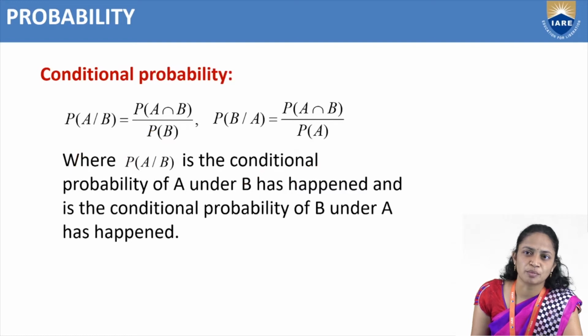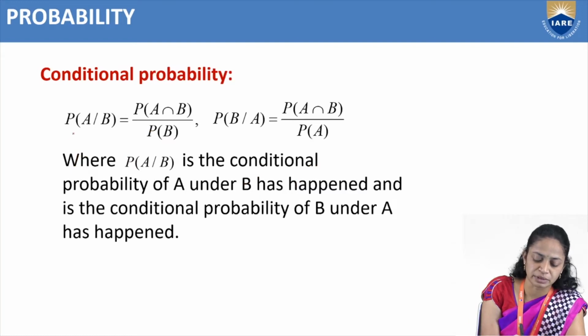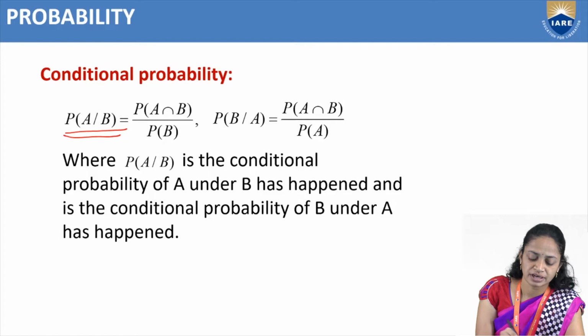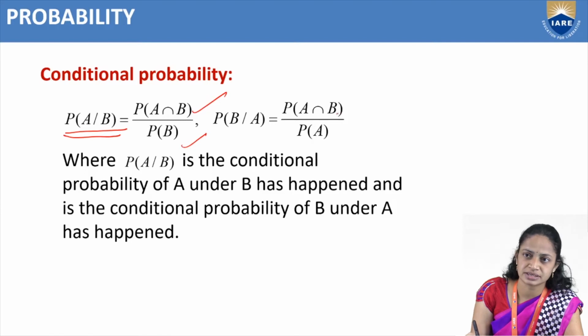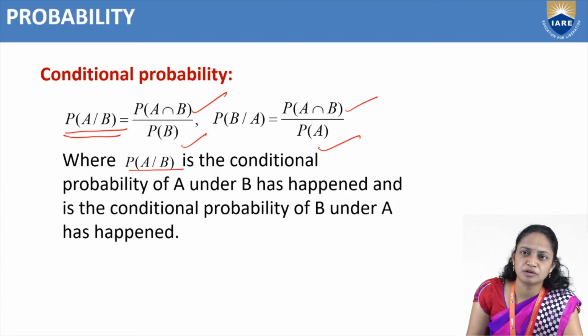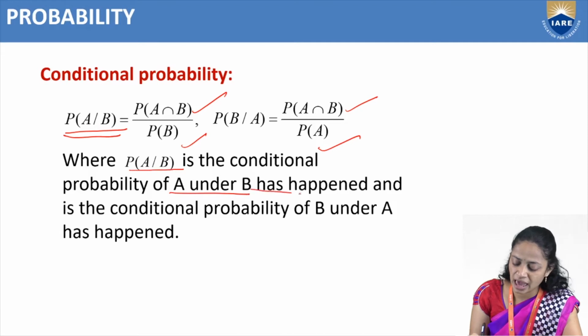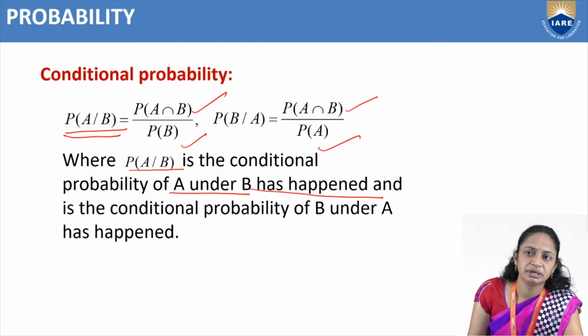Next, conditional probability. Probability of A divides B equals probability of A intersection B divided by probability of B. Probability of B divides A equals P of A intersection B divided by P of A. Here P of A divides B is the conditional probability of A under B, given that B has happened.